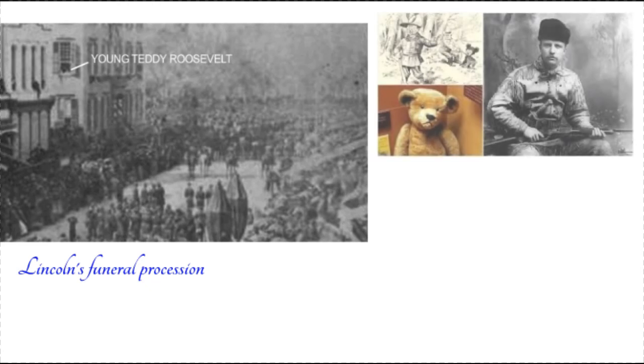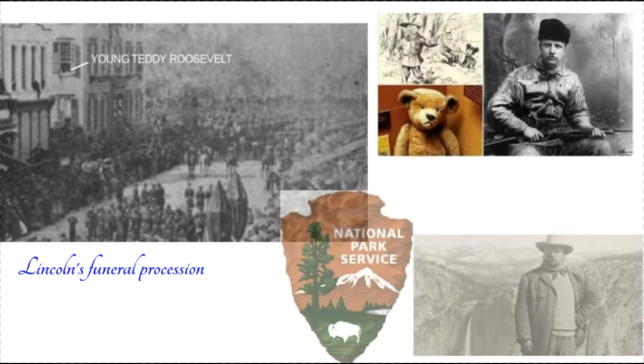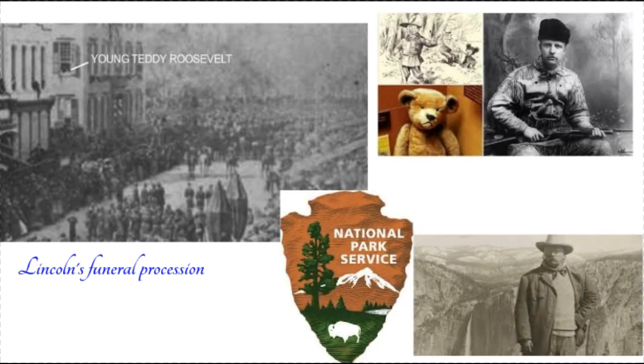Roosevelt witnessed Abraham Lincoln's funeral processions from his home in New York City as a child. The teddy bear was created and named for him after he refused to shoot a bear who had been caught and tied up to a tree during a hunting trip. And finally, Roosevelt created 150 national forests, 51 federal bird reserves, 4 national game preserves, 5 national parks, and 18 national monuments, covering 230 million acres of public land.